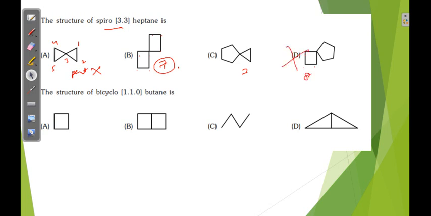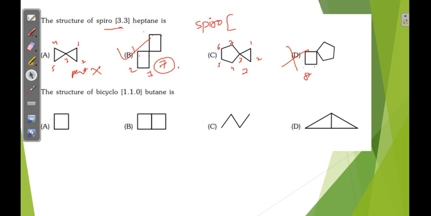Okay. Now what is it telling in the spiro? One bridge has 3, the other bridge also 3. Symmetrical type. Here see, this is 1, 2, 3: 3 carbons. Here also 3 carbons are there. So the answer is B. What about this one? You write this name also. First of all, spiro. Okay, then the bracket starts. How many carbons are there? 1, 2, 3, 4, 5, 6, 7.